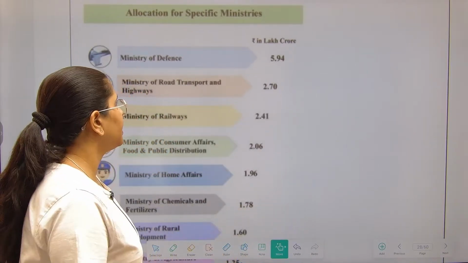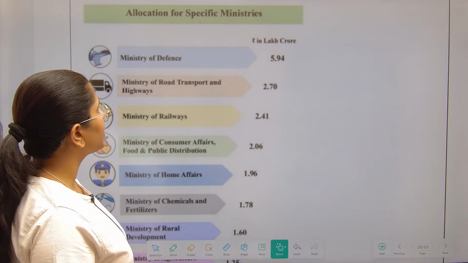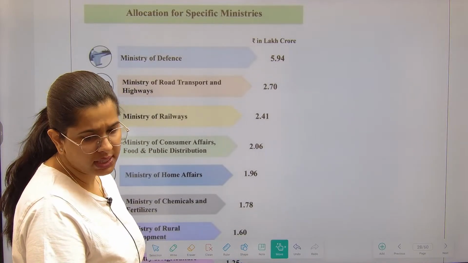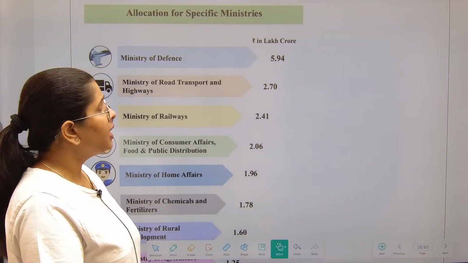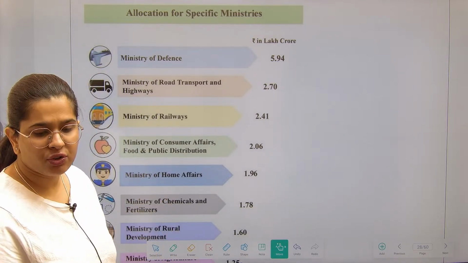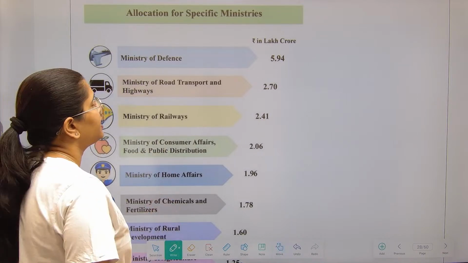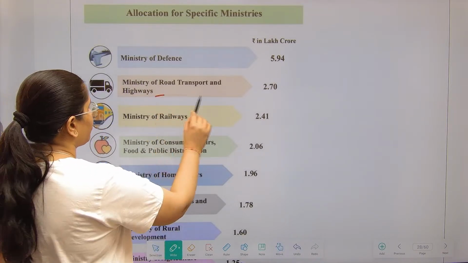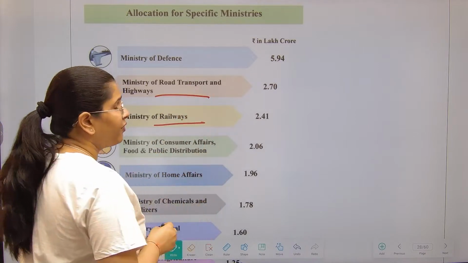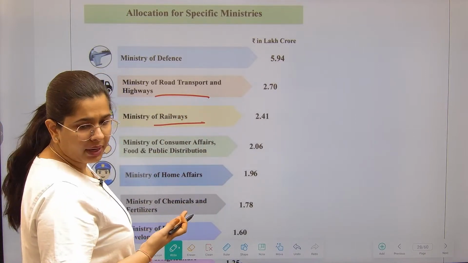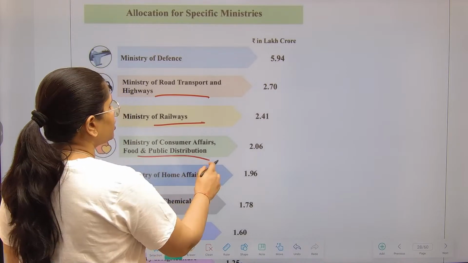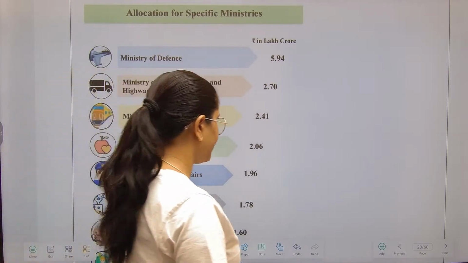Now few remaining things that I would like to discuss. Allocation for specific ministries. What you can remember is the order, which ministry has got the highest allocation over here. So your Ministry of Defense has got the highest allocation, then road transport, railways. Again, the infrastructure is always in the upper ladder if you see. Then consumer affairs followed by home affairs, etc.